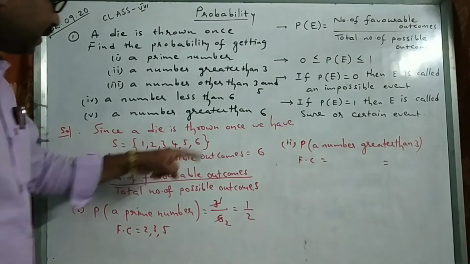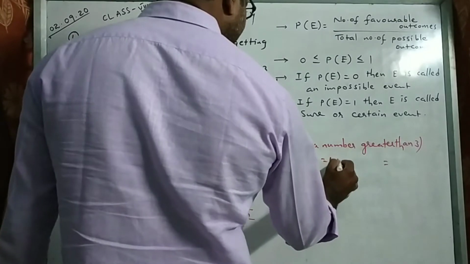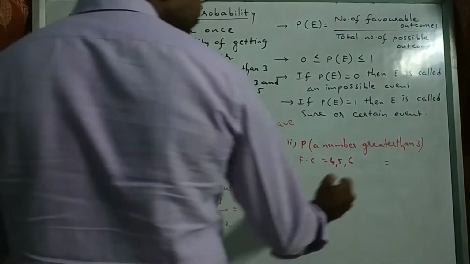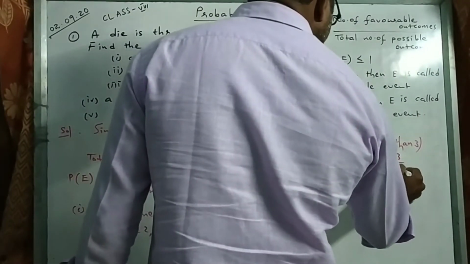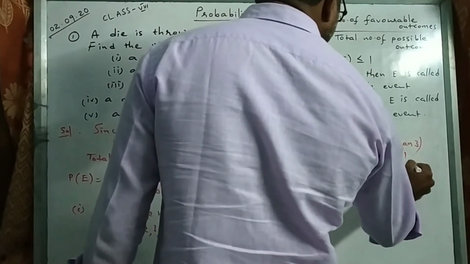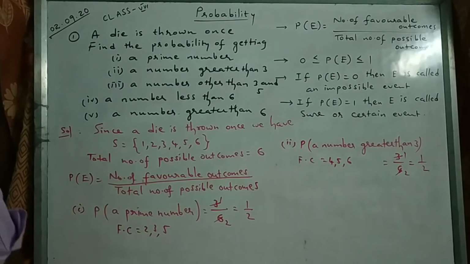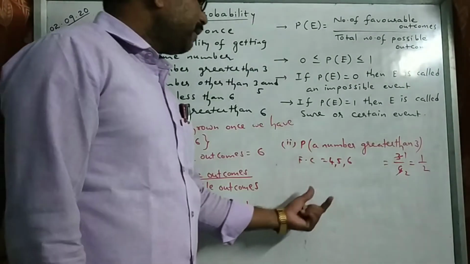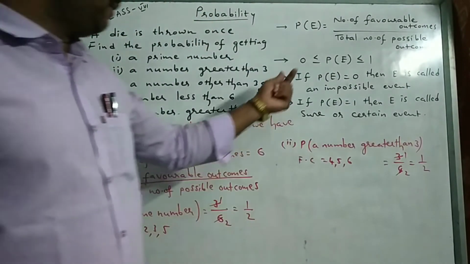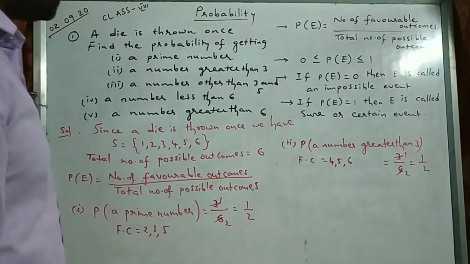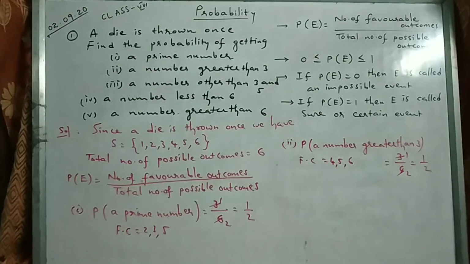So 4, 5, 6. 3 are there. So 3 upon 6, 3 ones, 3 twos. So this is also 1 upon 2. Because probability always lies between 0 and 1, cannot be less than 0 and more than 1.